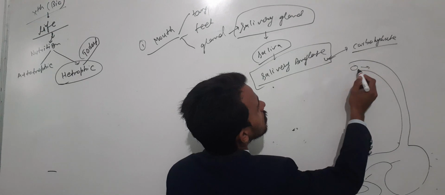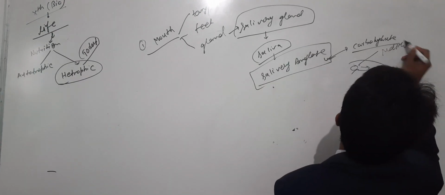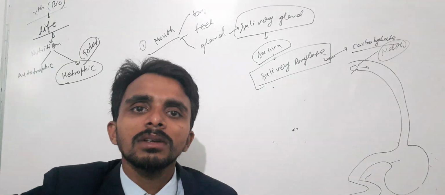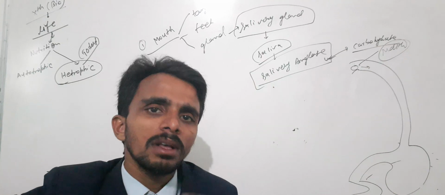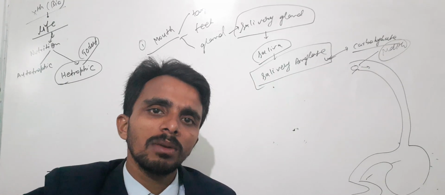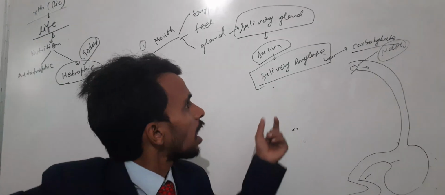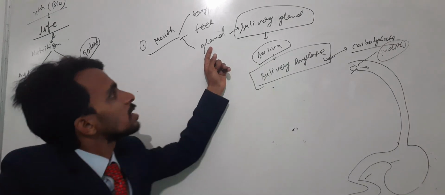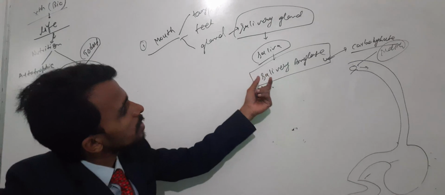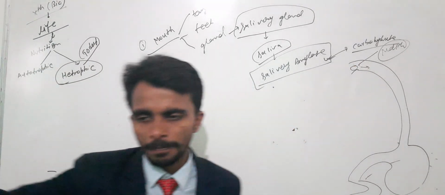Food particles first enter the mouth, and hold the concept that the mouth breaks down the food particles physically, mechanically, by teeth. We have 4 types of teeth: incisor, canine, premolar, molar. All of you must be familiar with these words. And the mouth contains a gland, the salivary gland, which secretes saliva. Saliva has a specific enzyme, salivary amylase, which breaks down carbohydrate.